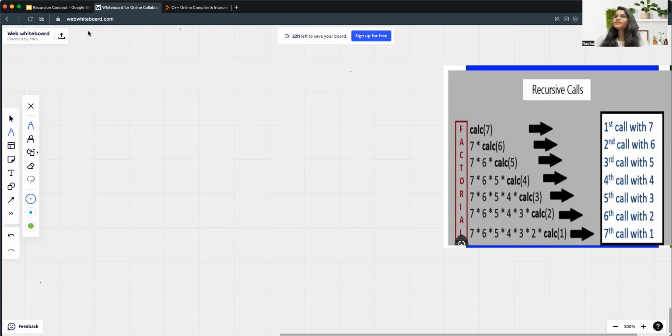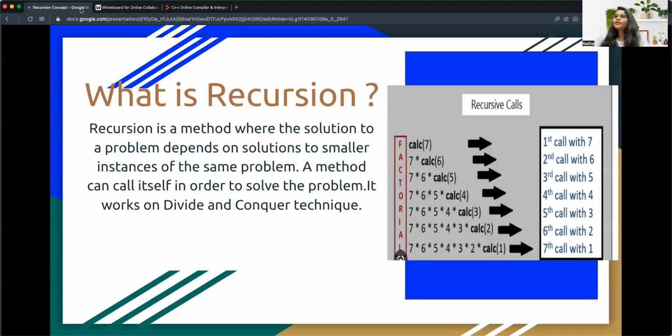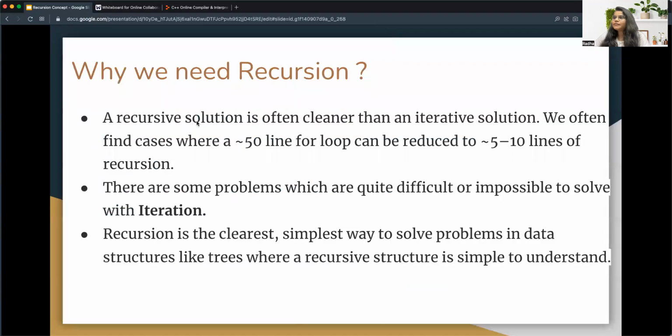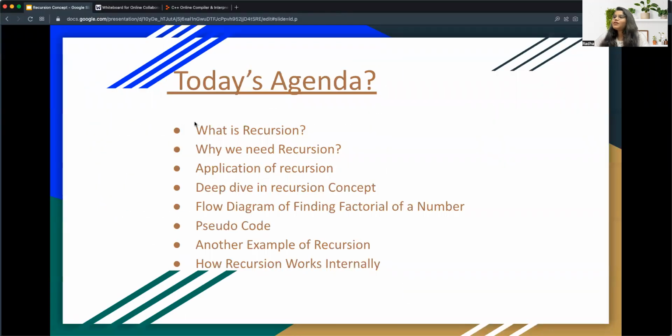So let me tell you what the agenda is for today. As you can see on the screen, these are all the things we are going to explain today. Today we are going to explain what is recursion. That is a very informative and very important topic from DSA. So that is very good.